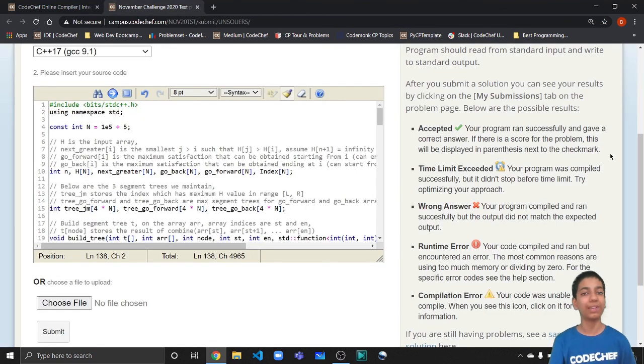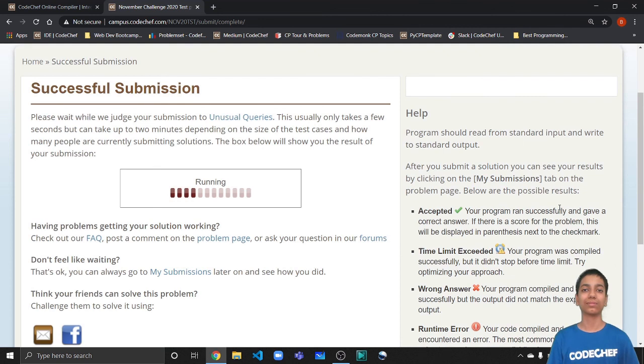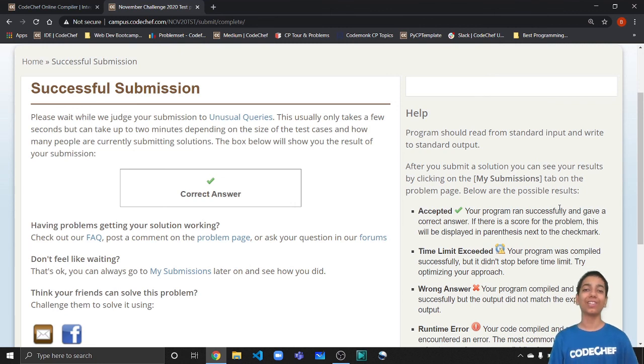Now let us try to submit the code as well. I have already pasted it on the submit tab, and now let's hit this button and hope for an AC. So yes, we have got an AC, and this was it for the implementation.